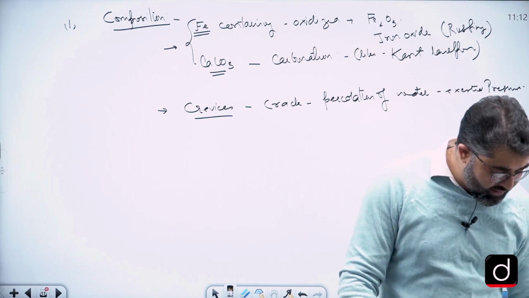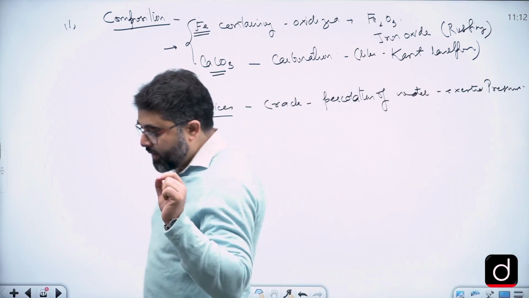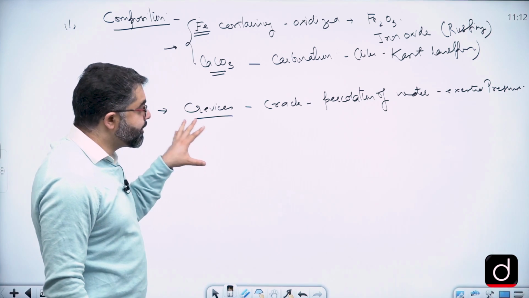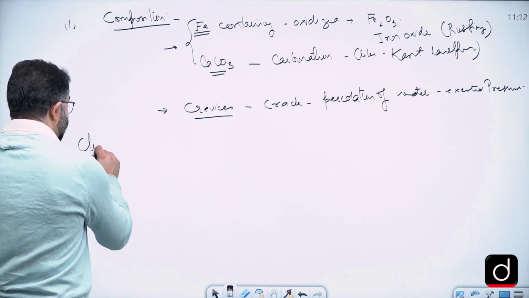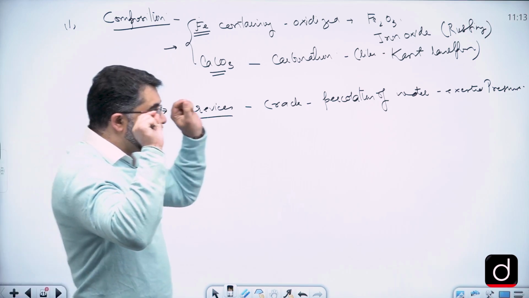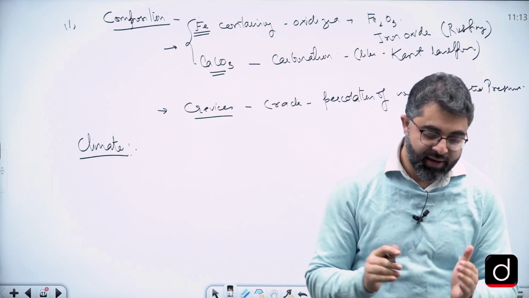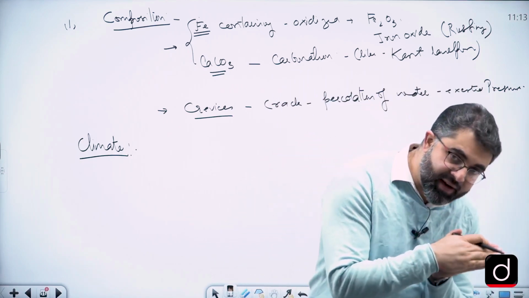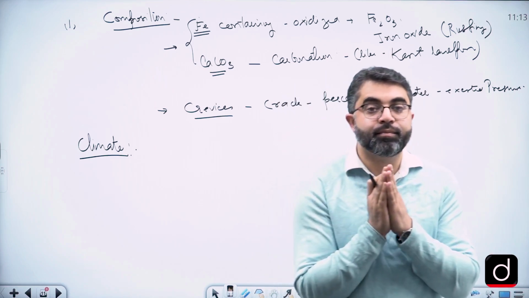Now, the other factor that I have mentioned is climate, and now pay attention. Nature is quite simple to understand. So far as the climatic condition is concerned, there are two broad climatic conditions that all of us can understand. Either the temperature is very high or very low.